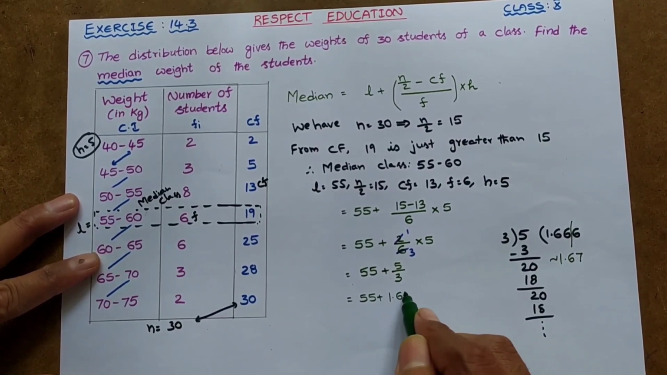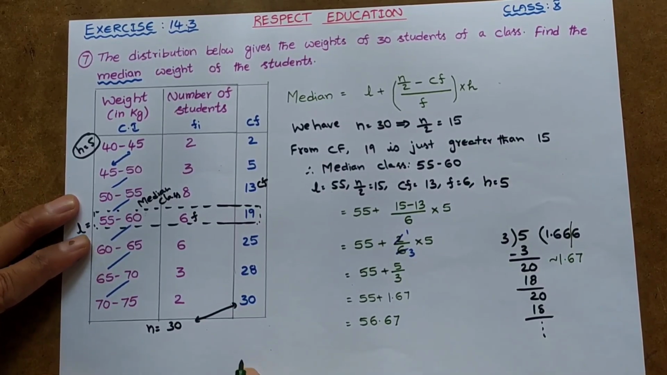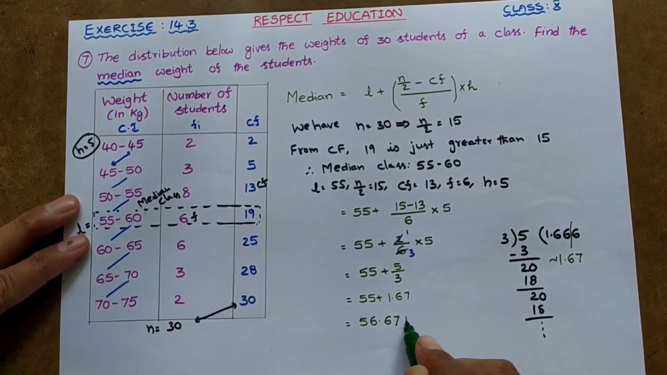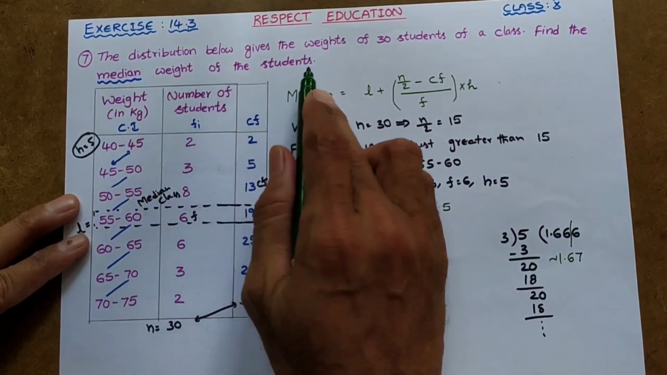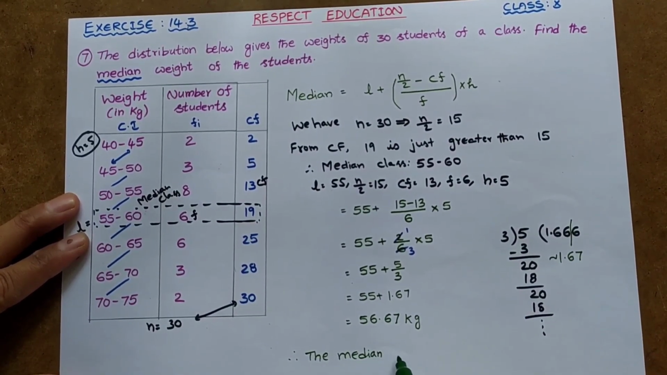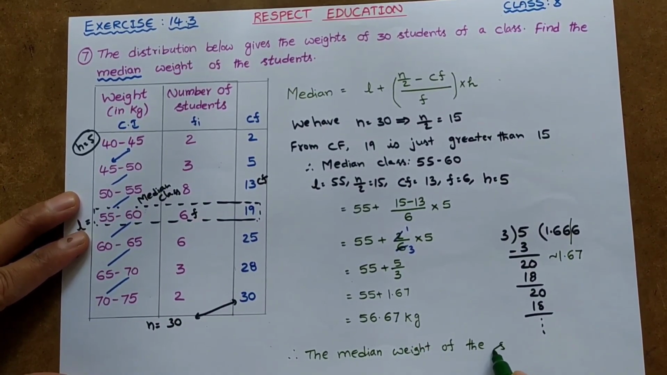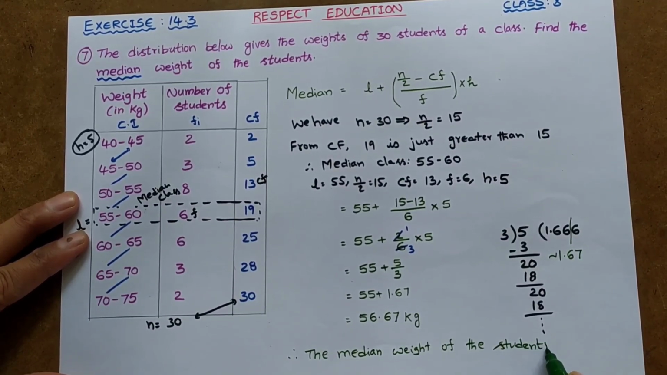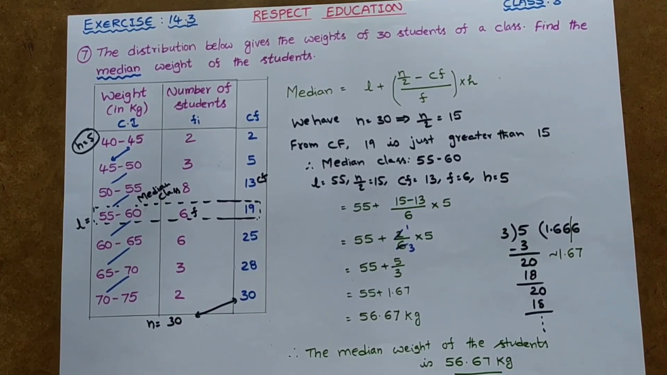So let us write the same here. So 55 plus 1 is 56 point, this 67. Since it is in kg, we can write kg. So let us write the conclusion. Therefore, find the median weight of the students. So the median weight of the students is, we can write as 56.67 kg. With this, problem number 7 gets completed.